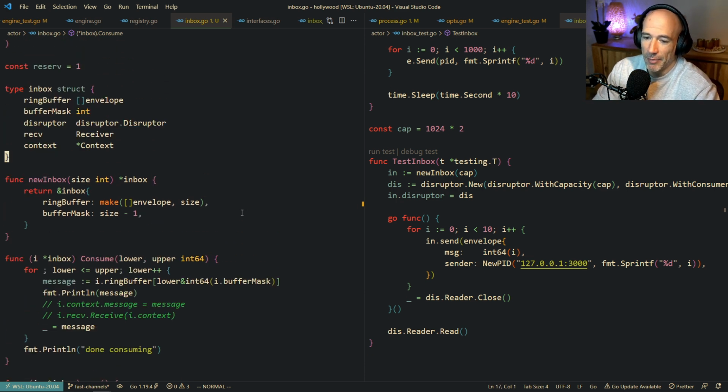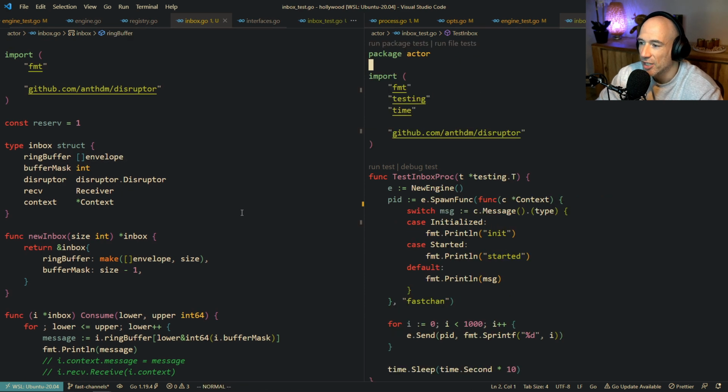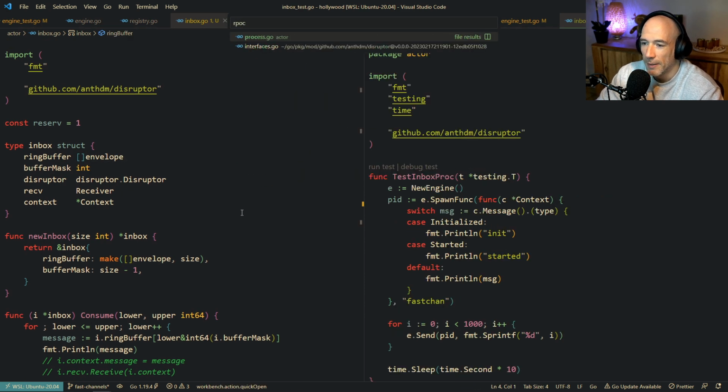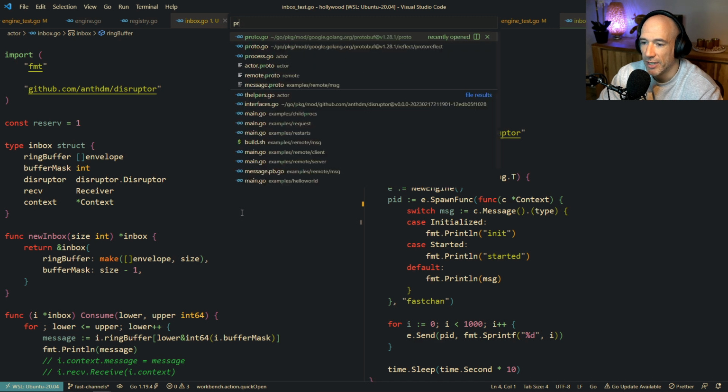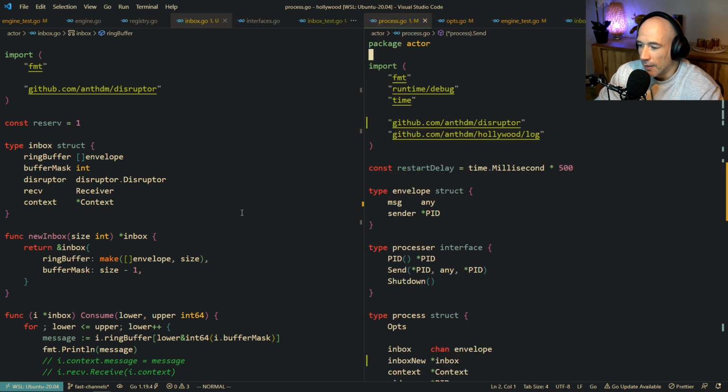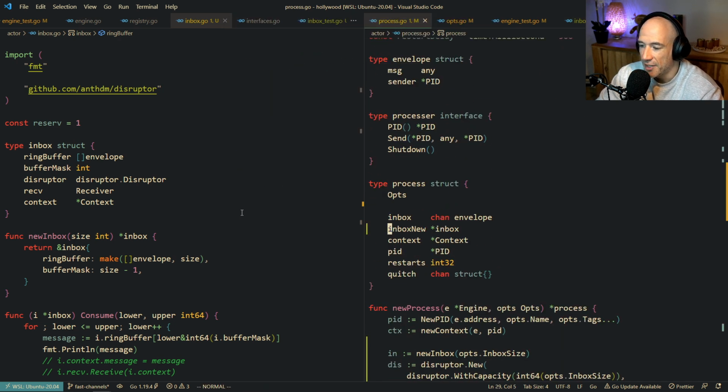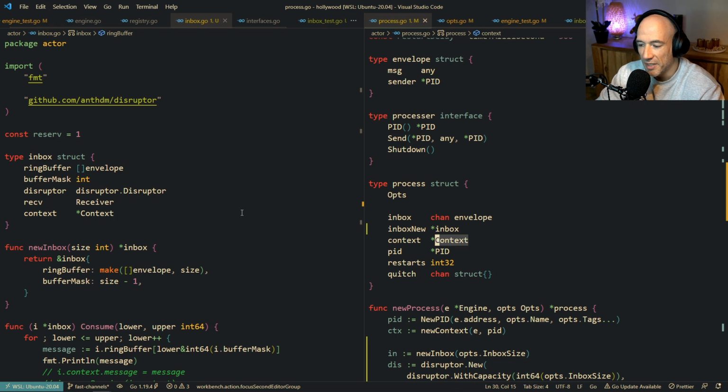So I'm using the LMAX, and you can see actually in my process, let me open it up. Process like this. I was using this inbox, which is a channel of envelope, right? And now I have an inbox new, which is going to be an inbox, which is this. Why I'm doing this inbox new thing, that's something I do a lot of the time when I'm refactoring, and maybe it's a tip for you: do not delete everything you have directly before you implement the new stuff, because you never know.